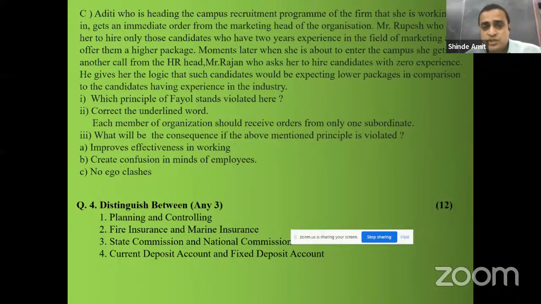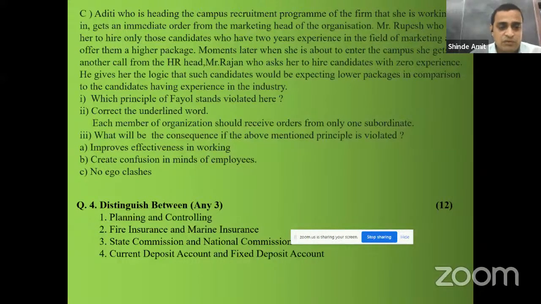Each member of organization should receive orders from only one superior. So that subordinate word should have been underlined. So it remains: each member of organization should receive order from only one superior or from only one boss. What will be the consequence if the above mentioned principle is violated? Options are improves effectiveness in working, create confusion in the minds of employees, no ego clashes. The answer should be create confusion in minds of employees.